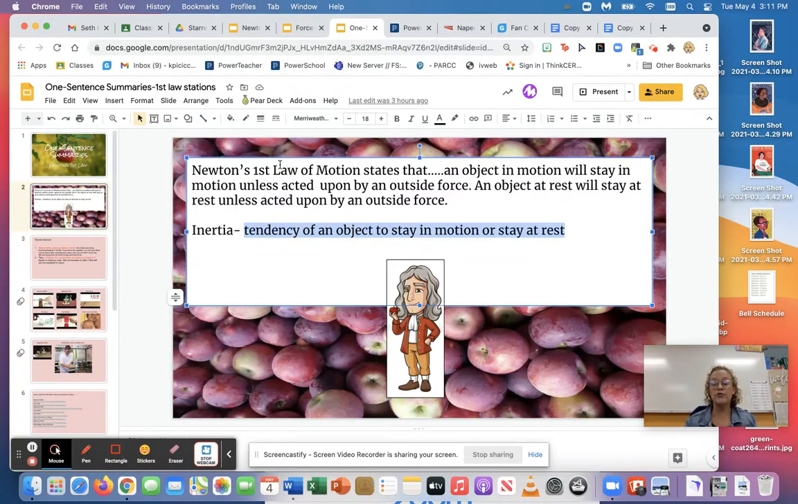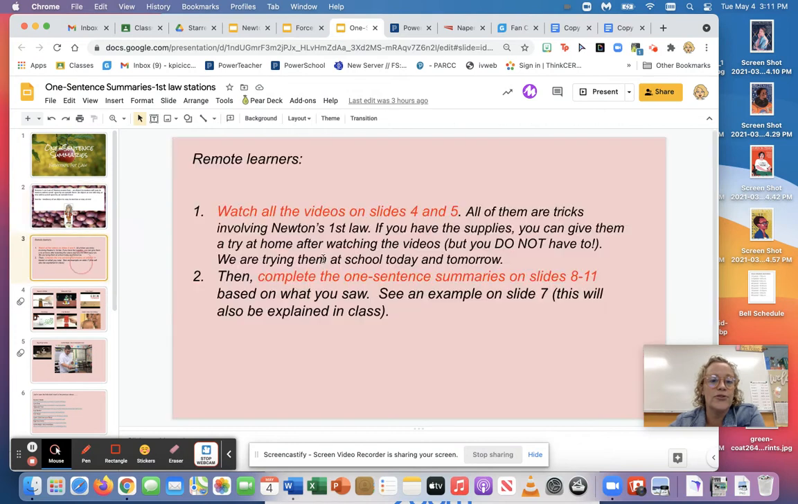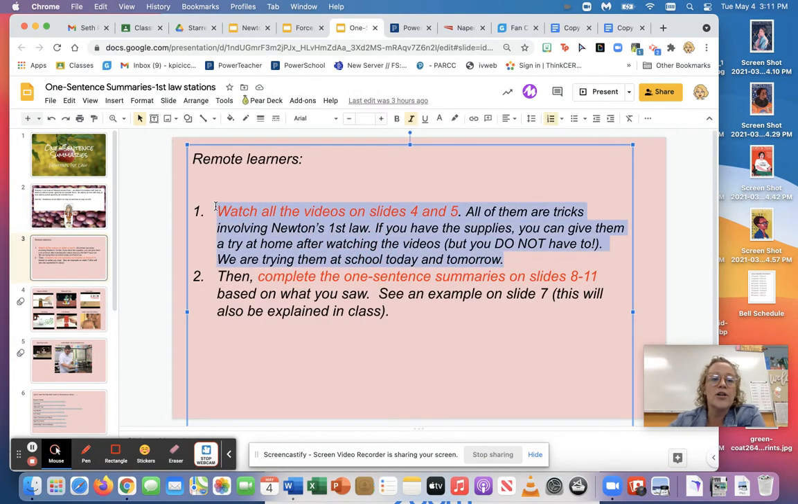So what we're going to do today, if you're an online learner, is please make sure you got this down. Okay, so stop the video and type this in. Then basically what we're going to do today is the first part of the directions. All you're going to do today is watch all the videos on slides 4 and 5. All of them are tricks involving Newton's first law. If you have the supplies, you can do them, but you don't have to at all, okay? We're going to be trying them at school on Tuesday.